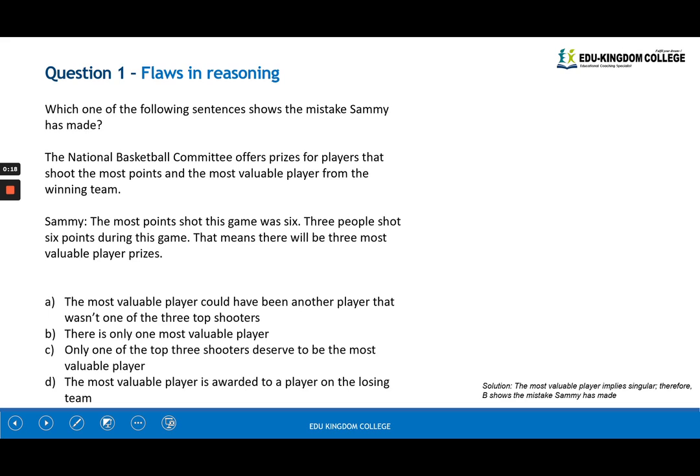First question is a flaws in reasoning question. We want to find out which of the following sentences shows the mistake that Sammy has made. The National Basketball Committee offers prizes for players that shoot the most points and the most valuable player from the winning team. Most points shot was 6, 3 people shot 6 points, so that means there will be 3 most valuable player prizes.